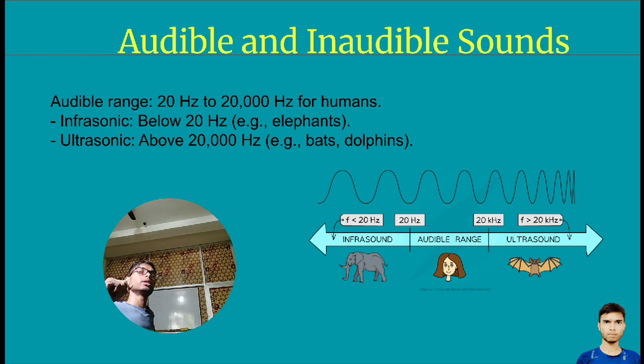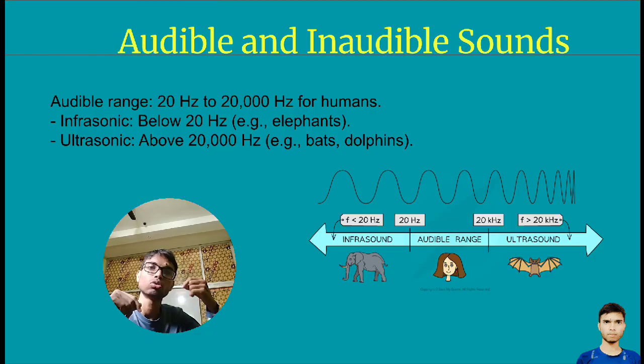And if a sound is less, how much less should it be before we will not be able to hear the sound? This is the question in this slide, and you will get the answer to this question. So look, for human, the audible range is from 20 hertz.